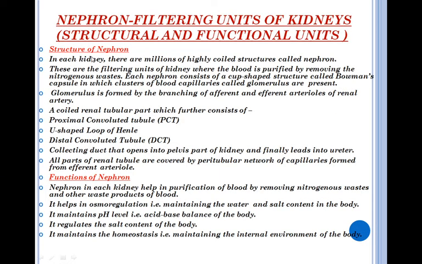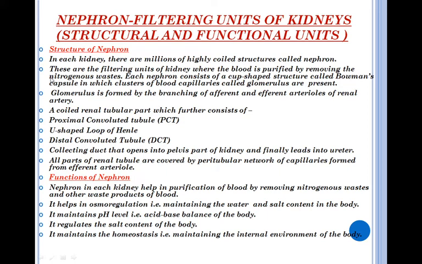Now let us see what you have learnt with the help of the diagram about the nephron. Nephrons are the filtering units of the kidneys. These are the structural and functional units of the kidneys. Let us revise its structure. In each kidney there are millions of highly coiled structures called nephrons. These are the filtering units of the kidneys where the blood is purified by removing the nitrogenous waste.